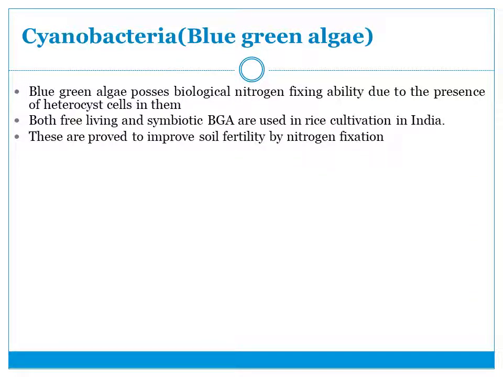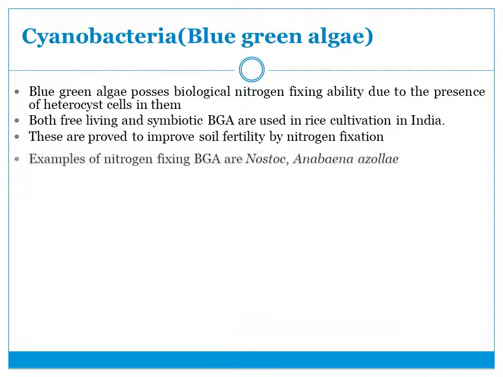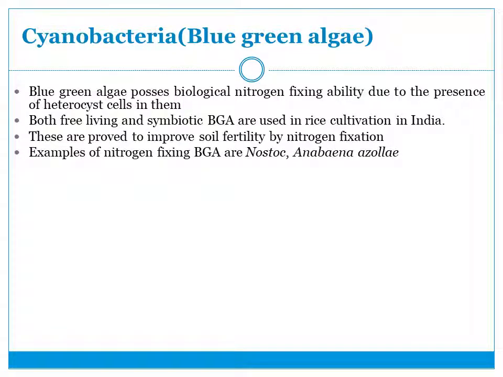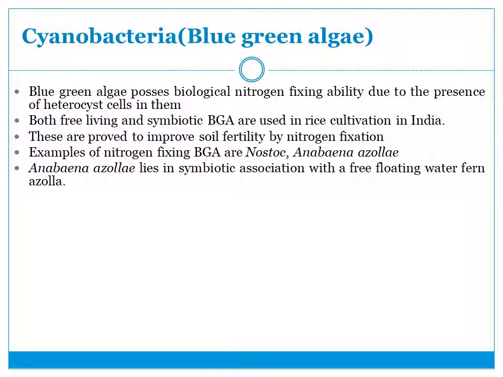And due to their ability of nitrogen fixation, these blue-green algae improve the fertility of the soil. Examples of nitrogen fixing blue-green algae are Nostoc and Anabaena azollae. This Anabaena azollae lies in symbiotic association with the water fern Azolla, and this is a very important symbiotic association that plays a role in nitrogen fixation.